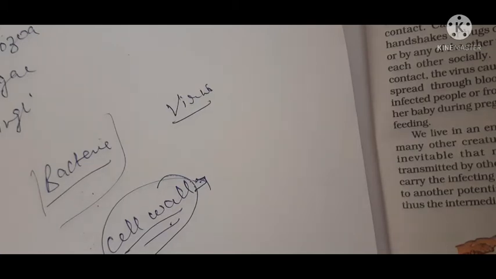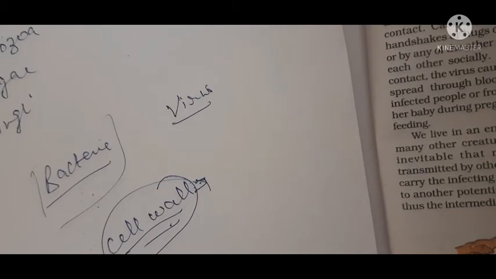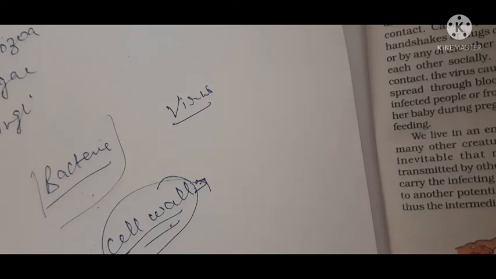So if anyone has a viral infection, meaning there are a large number of viruses in the body, then antibiotic is not effective, because that antibiotic will not stop the growth of viruses or harm the virus, because viruses do not synthesize a cell wall. But sometimes antibiotics are given in some viral diseases, like if anyone suffers from a cold or a viral infection.